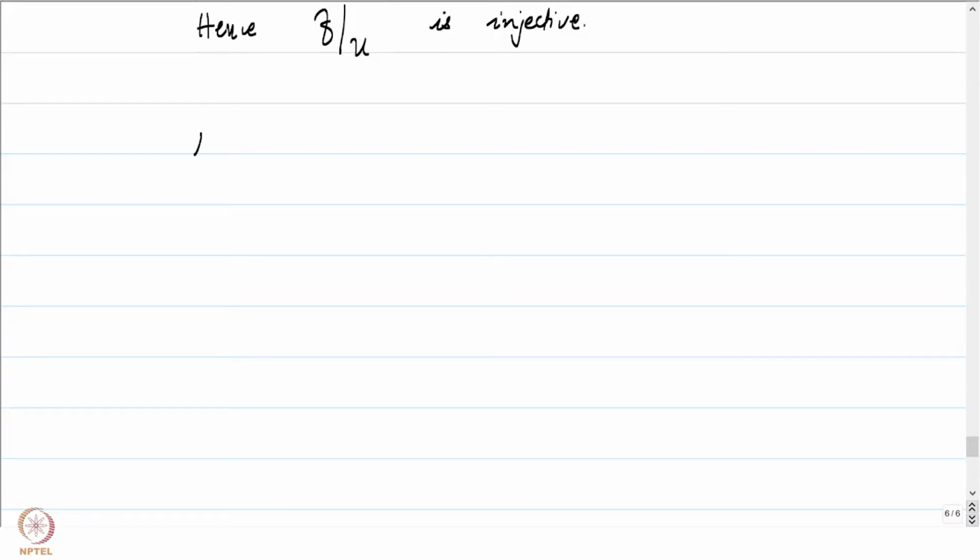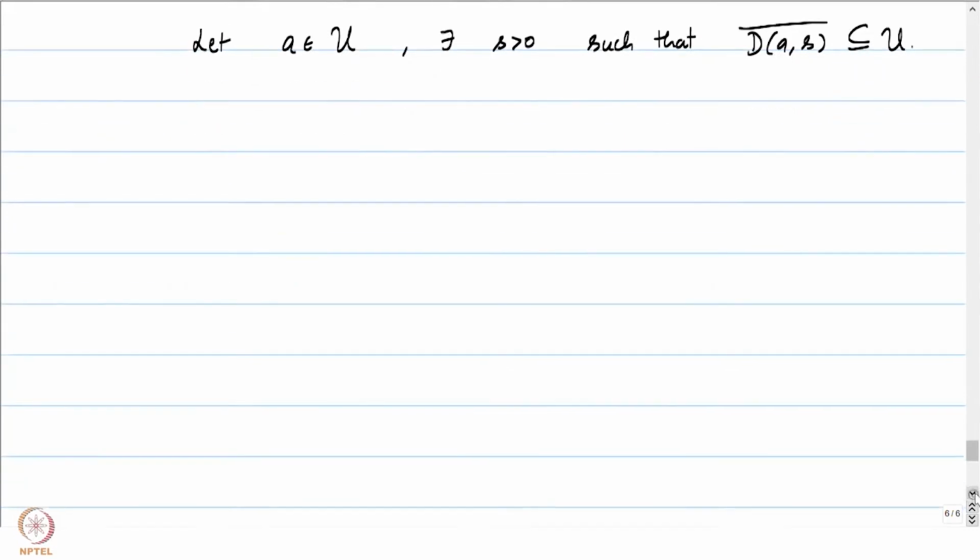So to do that, let's start with some a in U. We will show that f of a is an interior point of f of U. That will prove that f of U is an open set. Right. So if a is some point, then U being an open set, there exists some s greater than 0 such that the closure of the disk of radius s around a is contained in U.